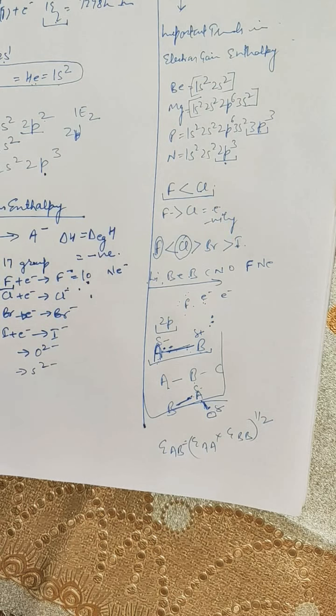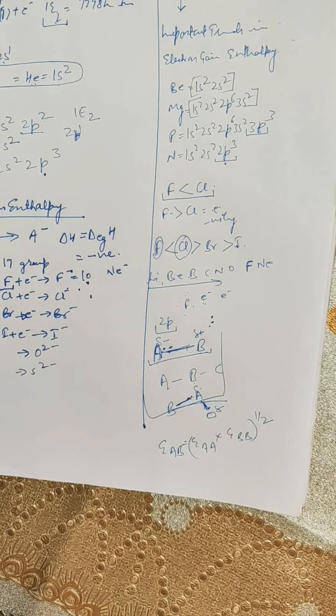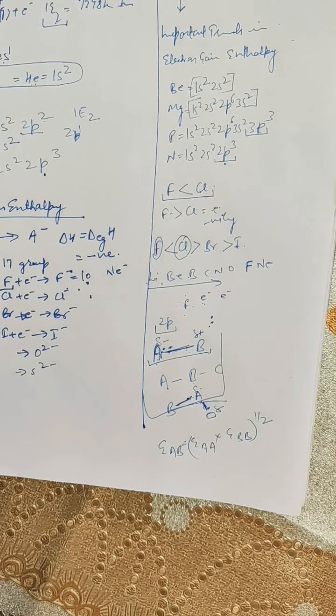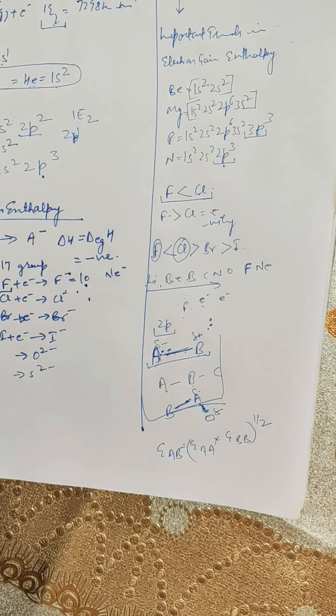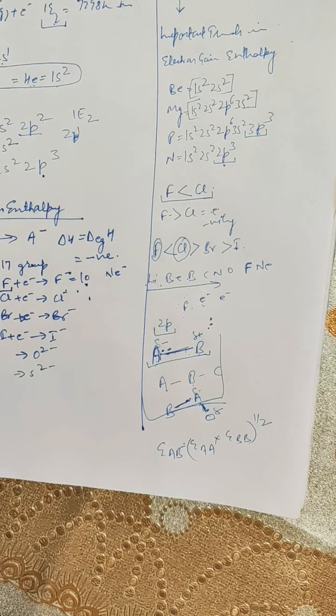However, he observed that for most AB bonds, the actual bond energy is more than the geometric mean of the bond energies of AA and BB. This means that the two participating atoms have different tendencies to attract the shared pair, that is, they have different electronegativities. In other words, the bond AB will no longer be a purely covalent bond. As a result, there is a contribution of the ionic structure A positive, B negative, in addition to the pure covalent AB structure. So this is the measurement of electronegativity.